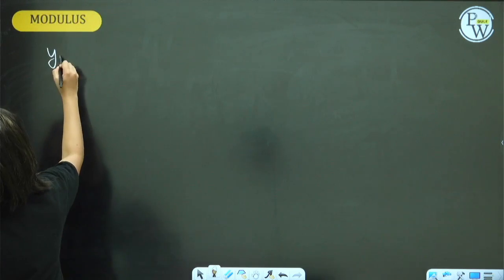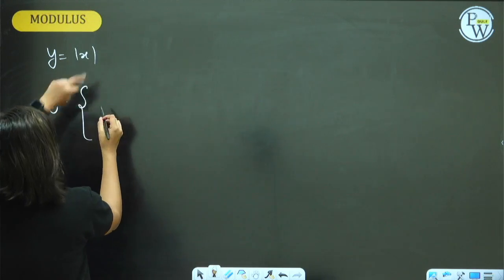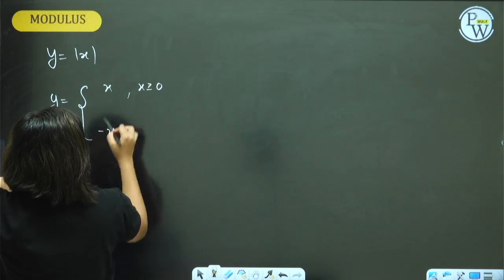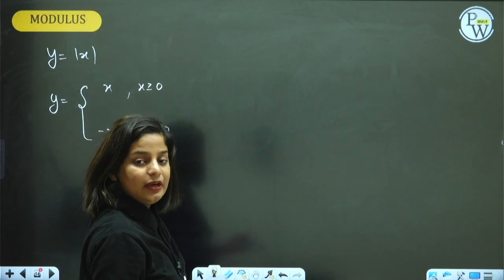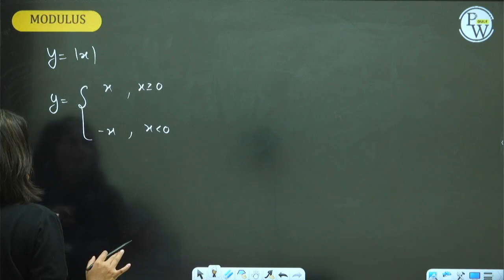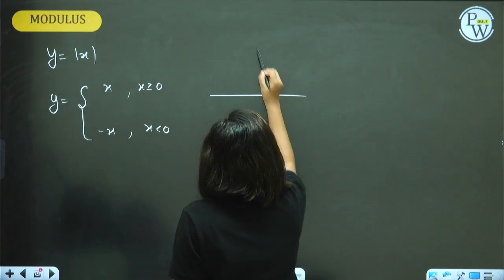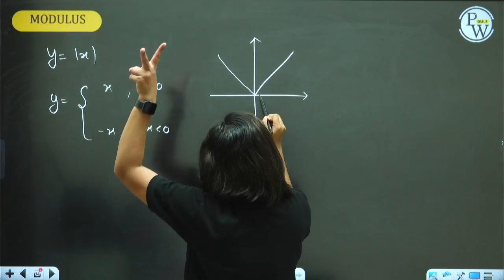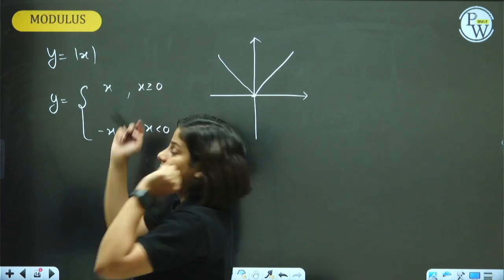Modulus function is one of the crucial functions. Mod means split. Guys, whenever you have mod, you will split into two parts, plus x, minus x. Plus x when x is greater than or equal to 0. Minus x when x is less than 0. Equal to sign can be placed anywhere, up or down. It's fine. Now, why did we choose the point 0? Because 0 is the vertex for this graph. That means this graph has its sharp point at 0.